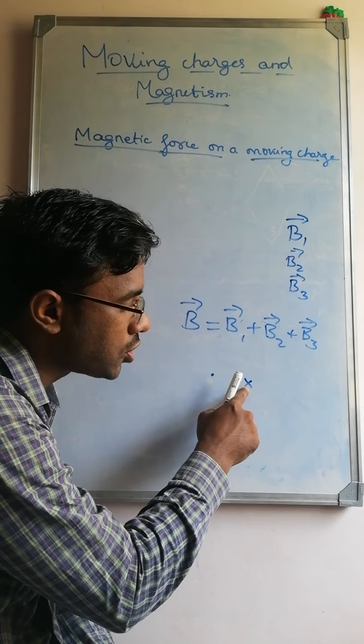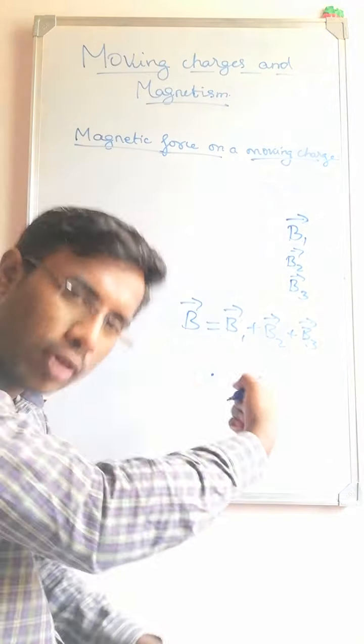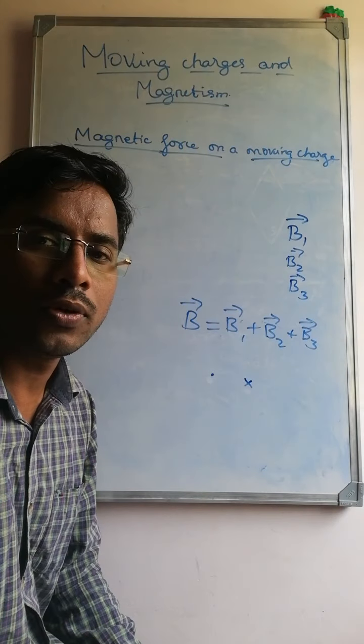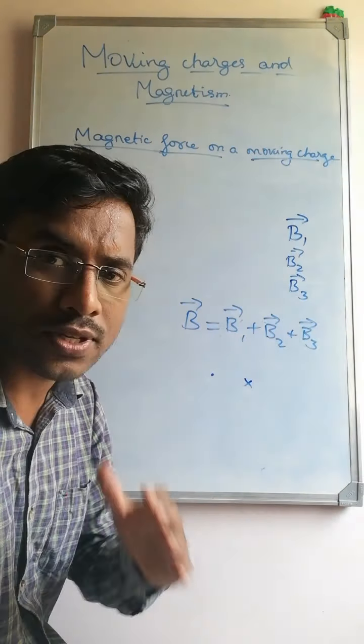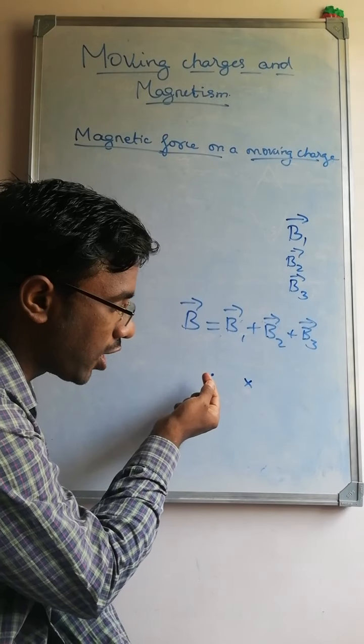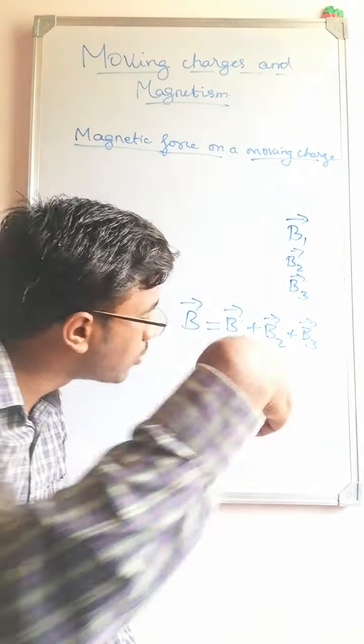Here I have drawn a cross mark, or into mark. If it is a cross, the field is going into the plane. These are the two symbols we use to represent the magnetic field.